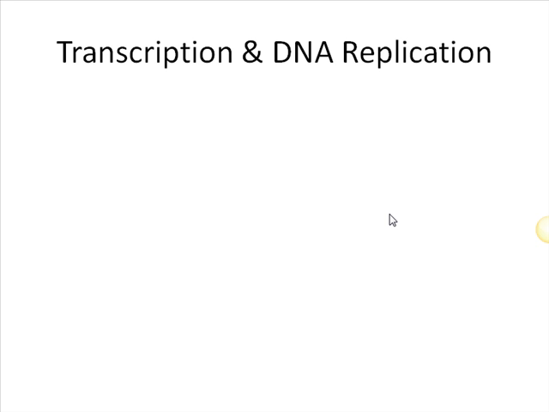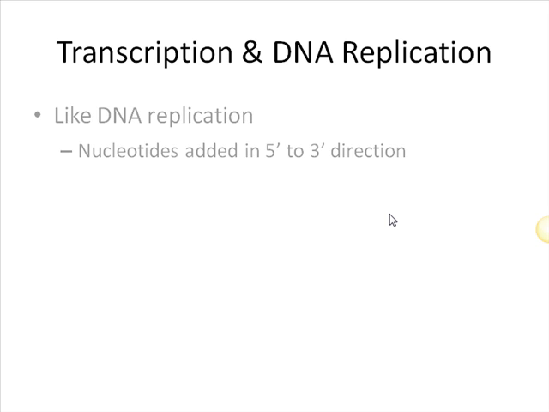Transcription and DNA replication in some ways are very much alike. And so it helps to understand them in terms of how they're alike and how they're different. So like DNA replication, the nucleotides are always added from the 5' to the 3' end. Just like we talked about before, where we noted that all of the DNA that's built is always built 5' to 3' as well. So is it with RNA.